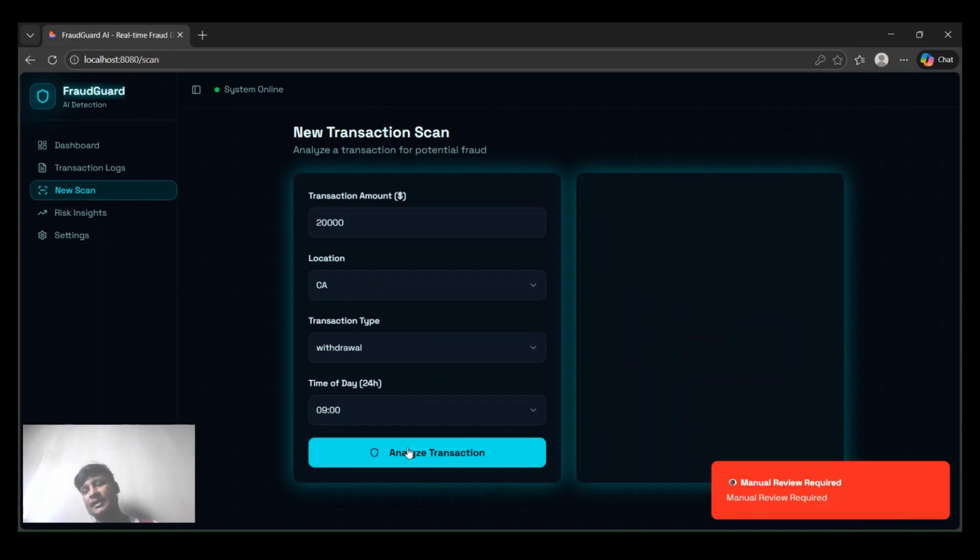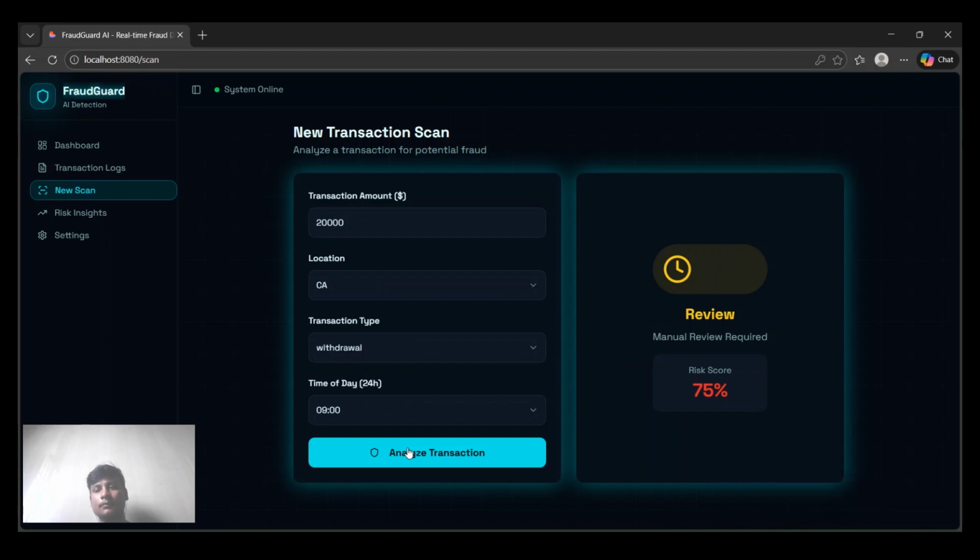After clicking Analyze transaction, the data is sent to the ML backend, which calculates the fraud risk score. Based on the result, the transaction is classified as safe, needs review, or high risk. This allows real-time fraud analysis before transaction approval. Risk insights.